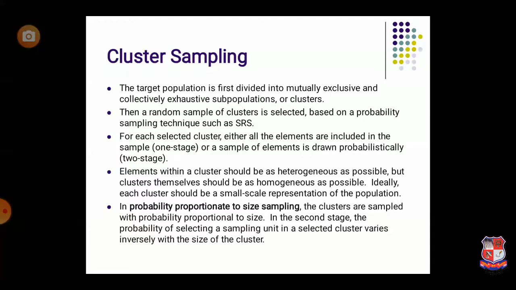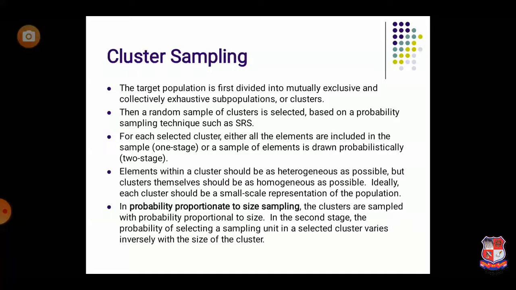So it doesn't make any difference whether the researcher selects the respondents from society A or society B. This is the method of cluster sampling.